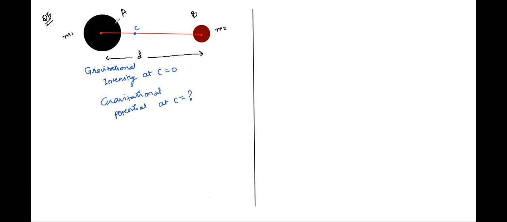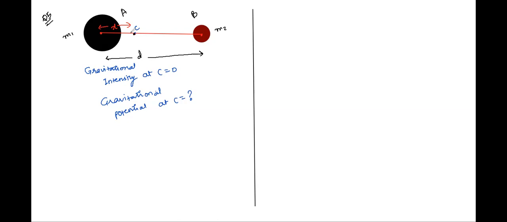Okay, so what Fayed is saying is that let us assume the point C where gravitational intensity is becoming 0. What does that mean first of all? Fayed, can you tell all of us what gravitational intensity becoming 0 at a point means? Yes. It means that if there's a body there, it doesn't get influenced by the other planet, it just stays there. Right, absolutely correct.